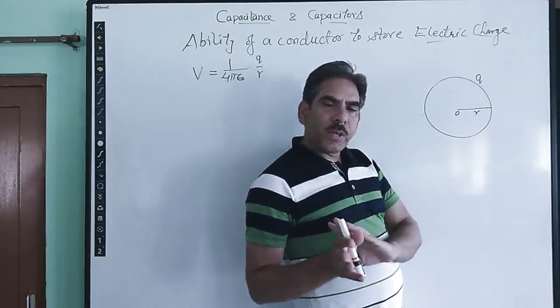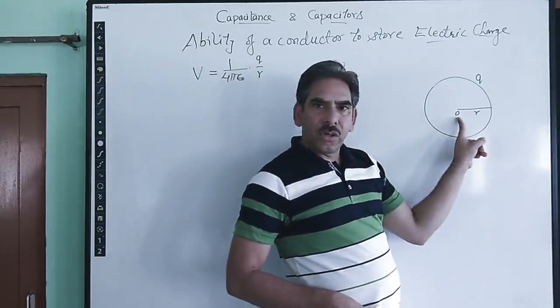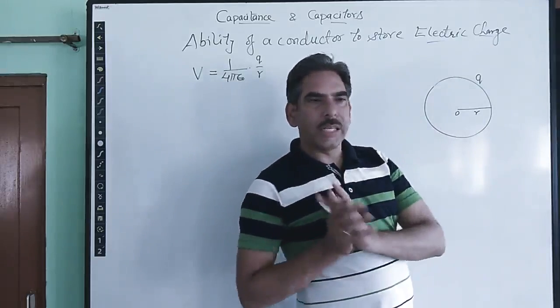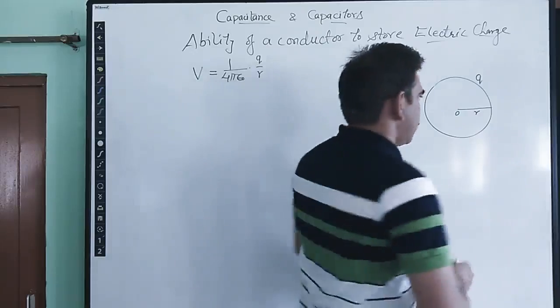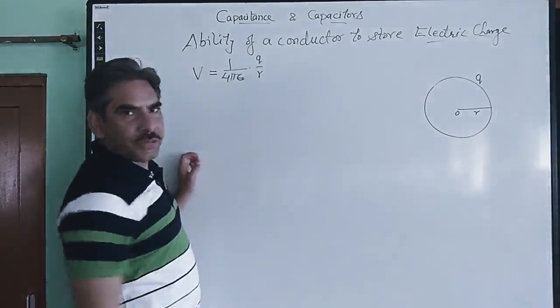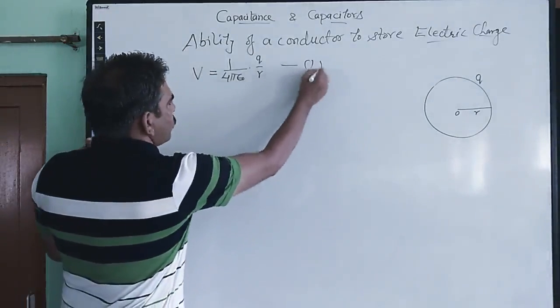It gives the same formula as it is given by the point charge which is placed at the center O. So therefore spherical conductor behaves as a point charge if we are calculating the electric field at the surface or at any point outside the spherical conductor. So therefore its electric potential at the surface of this spherical conductor is given by this formula, as we know already, right?